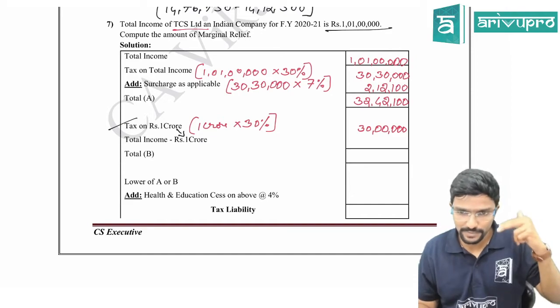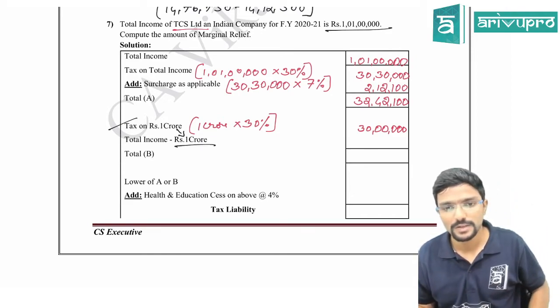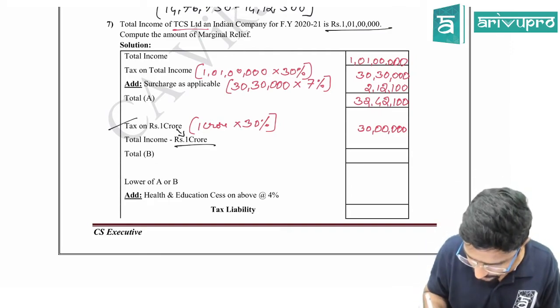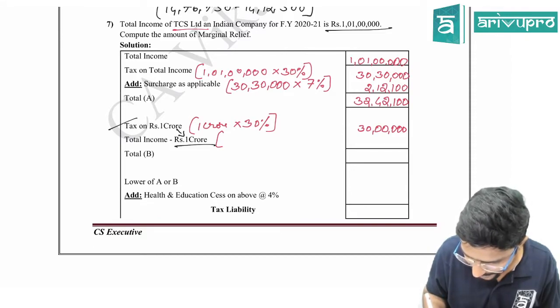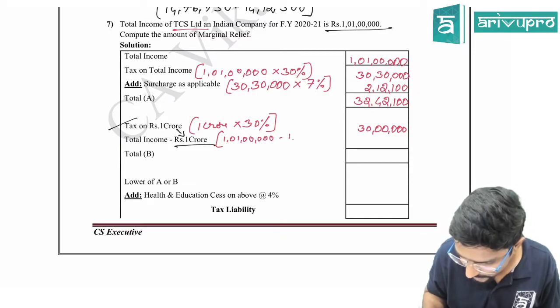So whatever I have taken in this step, 1 crore, I have to reduce it here. Agree? So this figure will be, what is your total income? 1 crore 1 lakh, no? So you have to reduce 1 crore 1 lakh minus 1 crore.